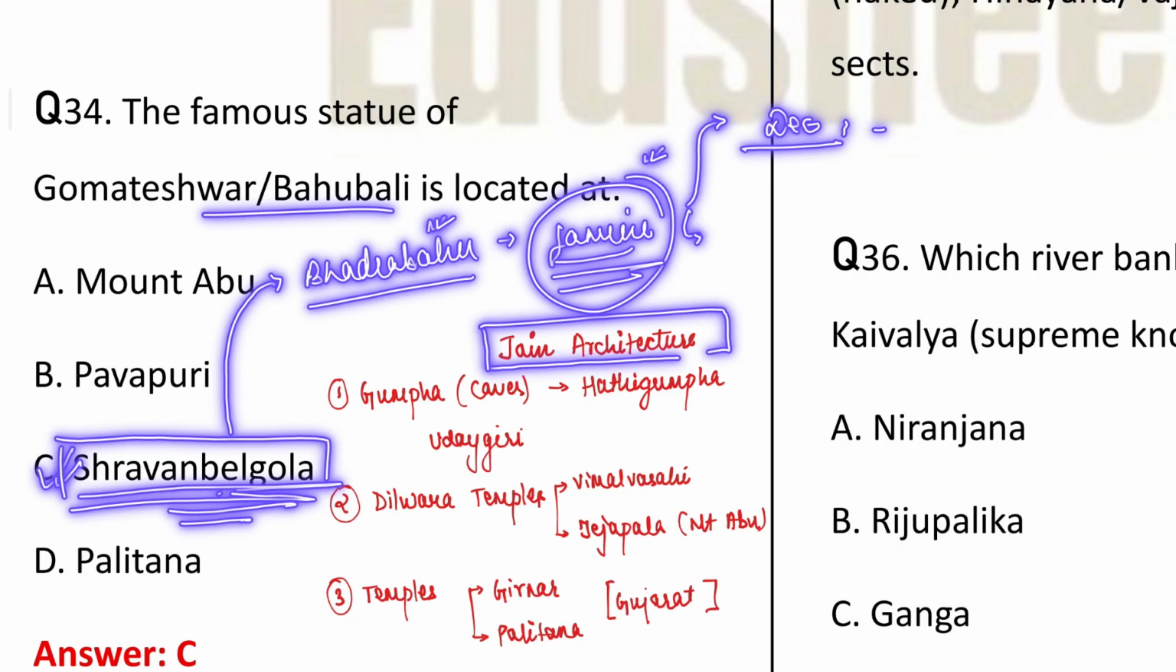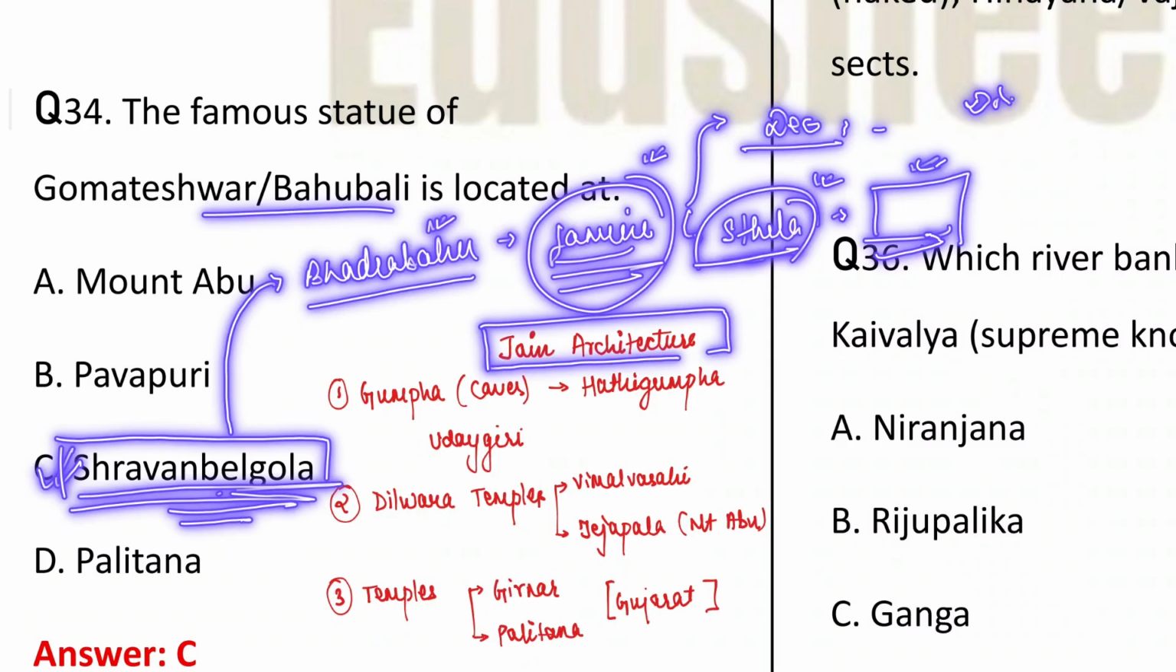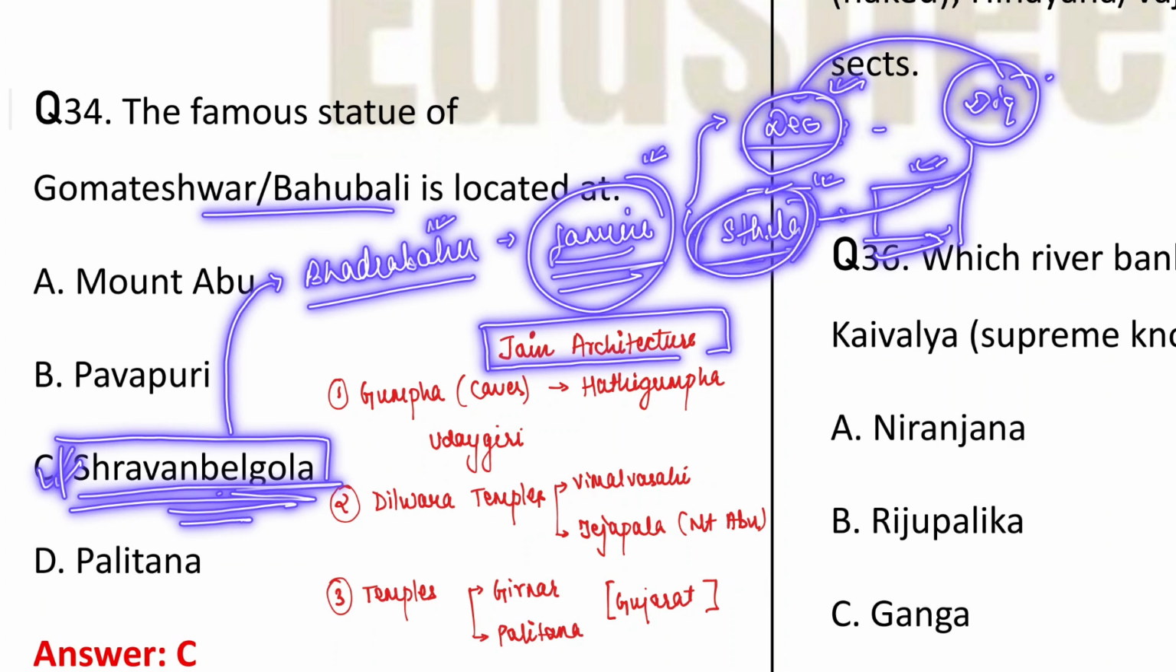On the other hand, Sthulbhadra led some of the monks that remained in the Magadha area only. Okay, both of these led to the establishment of the Digambar as well as the Shwetambar sect. The Digambar sect were led by Bhadrabahu and the Shwetambars were led by Sthulbhadra. Okay, understood?